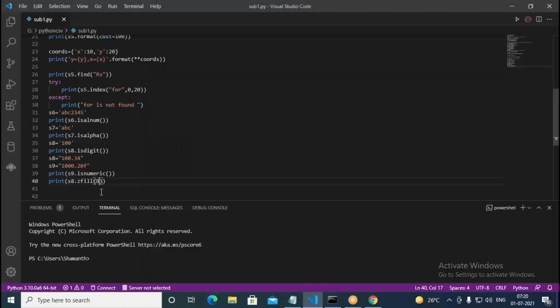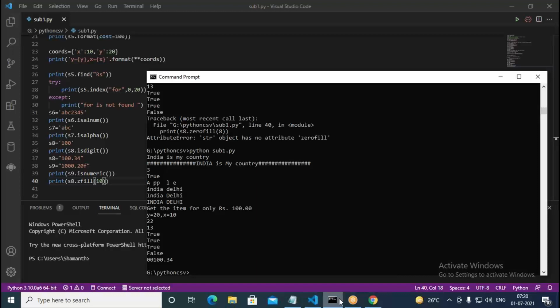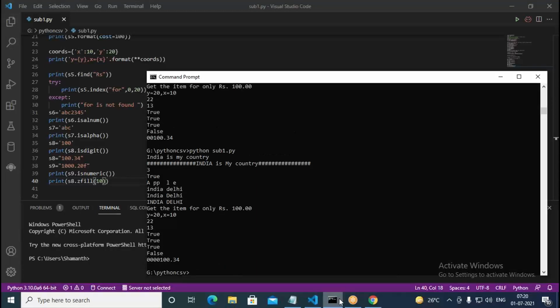Now suppose you go with 10. Total length must be 10. Of that, it already has 6 characters, so 4 zeros must be prepended. We have here 4 zeros. It will print before the digit. Sometimes whenever we work with numbers, they should be aligned properly. So for that purpose, they use this mechanism.